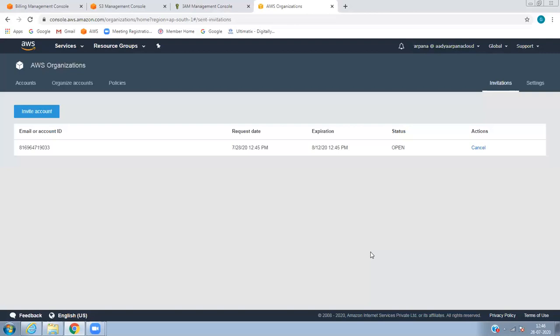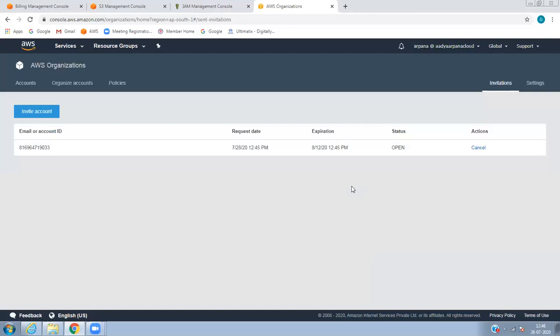What is that email all about? Can you just read that? Your AWS account has been invited to join an AWS organization. Just click on join. To view the invitation, including the features that have been enabled, click this link.